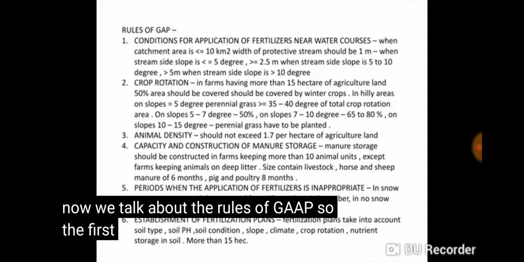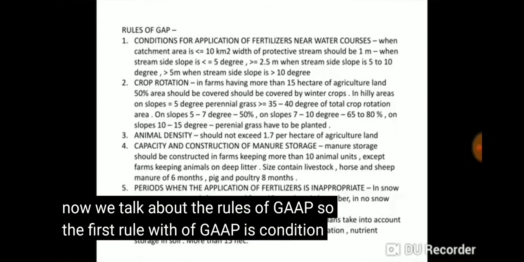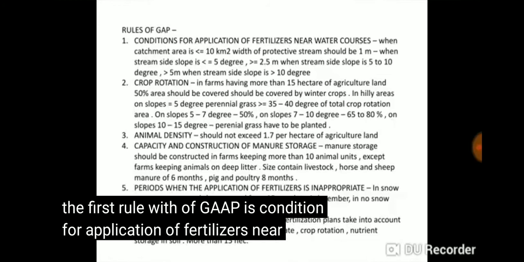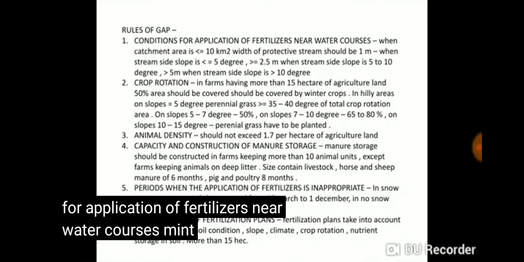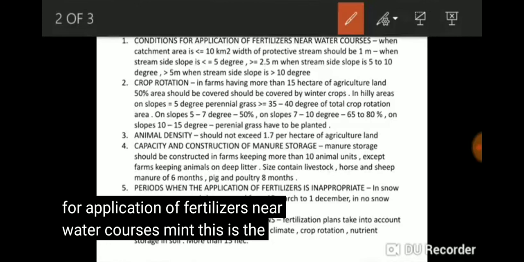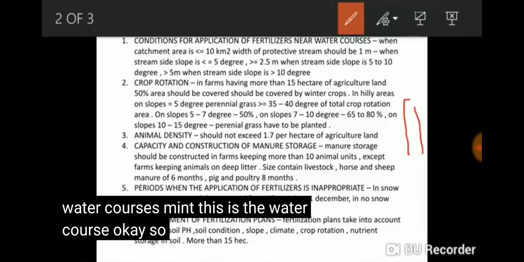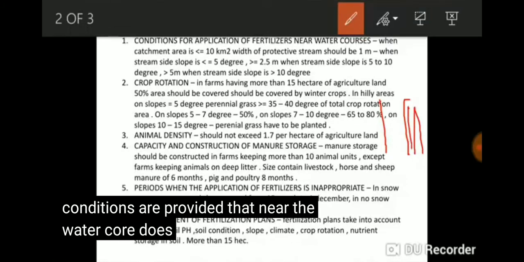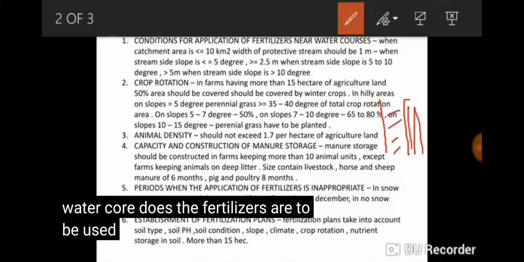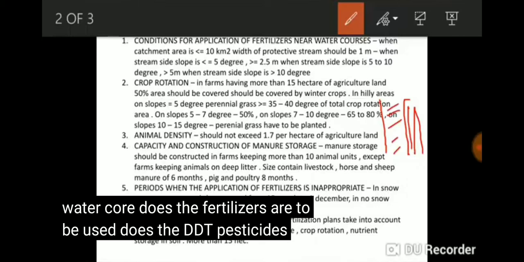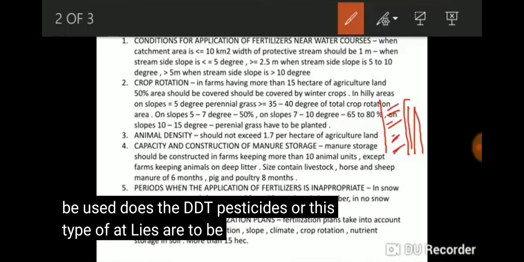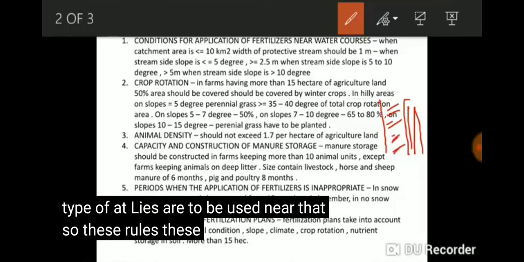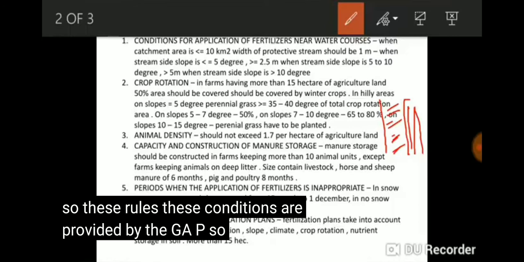So now we talk about the rules of GAP. The first rule of GAP is the condition for application of fertilizers near water courses. This is the water course, and this is the field. Now conditions are provided on whether fertilizers, DDT, pesticides or this type of fertilizer are to be used near the water course. So these rules, these conditions are provided by the GAP. So what are the conditions?